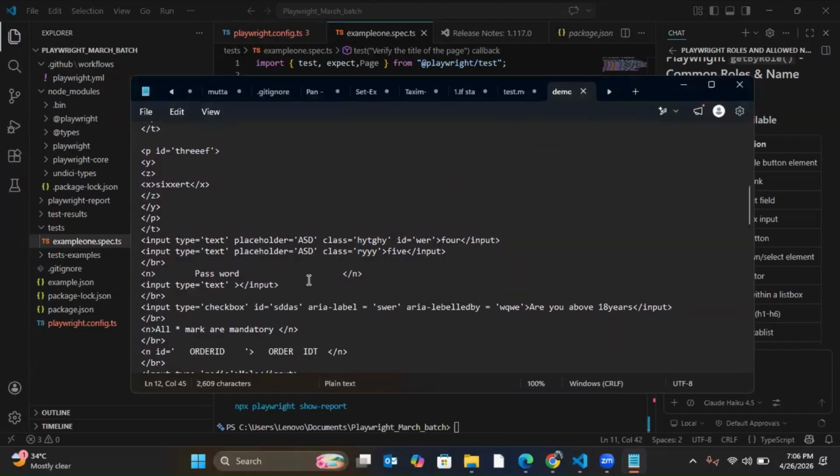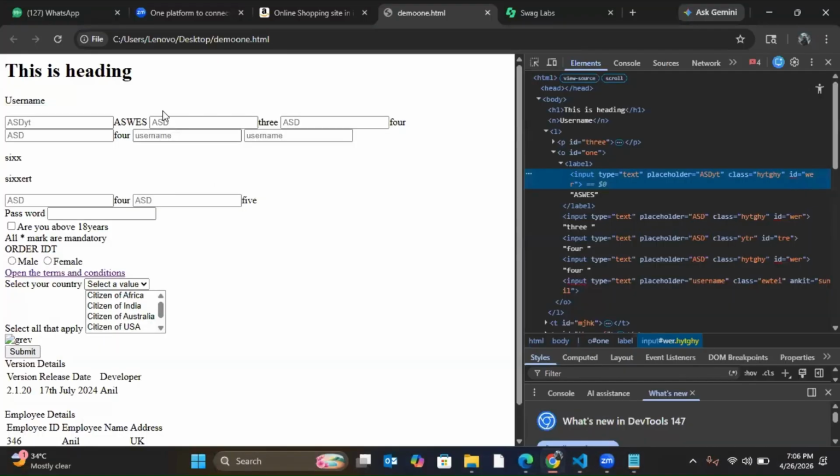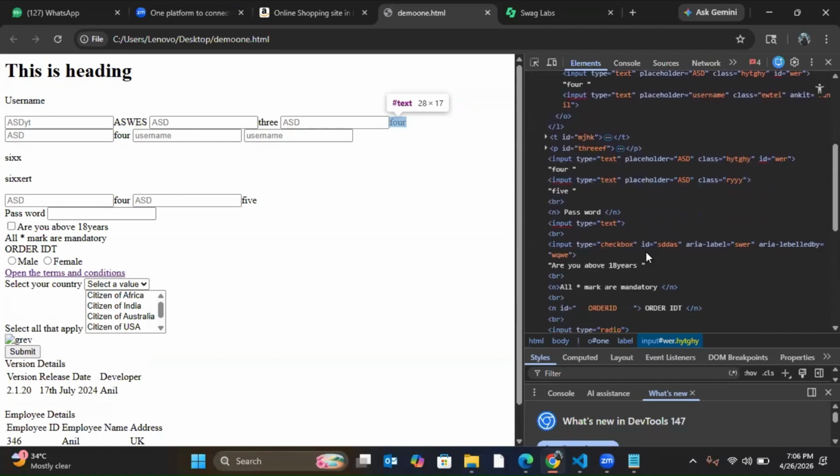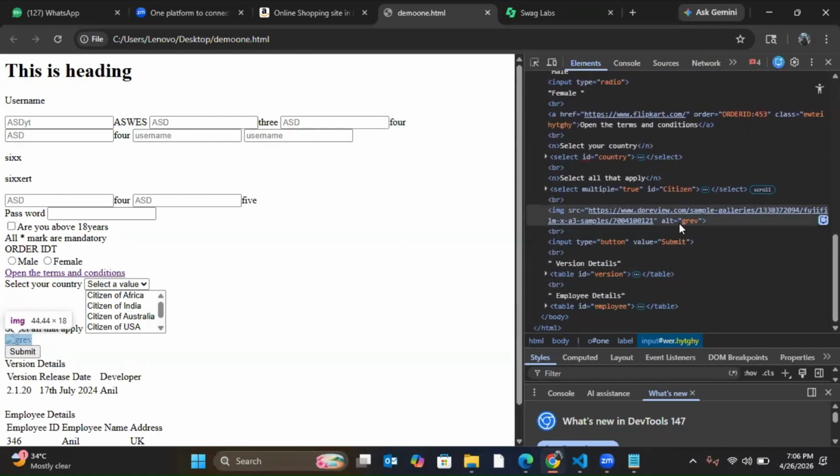If I have an alt attribute, alt is equal to some value, then I can use getByAltText. Where have I defined that? See here, the image also has an alt attribute, right?